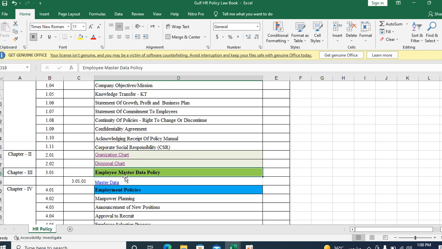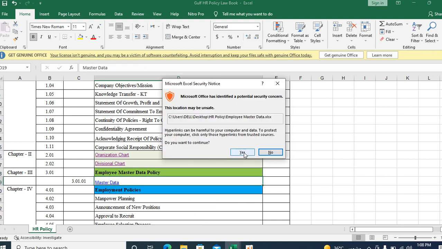Then the employee master data: when people are coming and joining, when you are doing the manpower planning, after manpower planning, induction, recruitment, visa, policy, legal, all the formalities completed, then you have to start the master data. Before you are recruiting, you have to create this master data for the employees. That also we are giving the link for the master data.